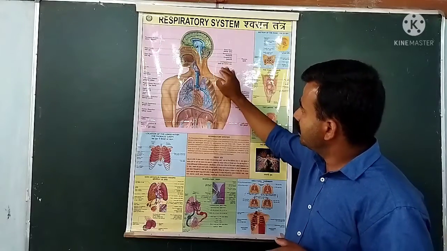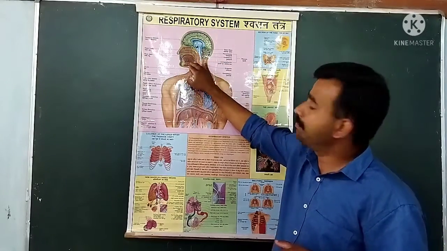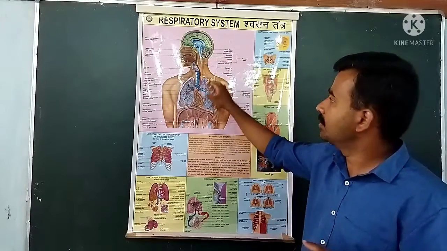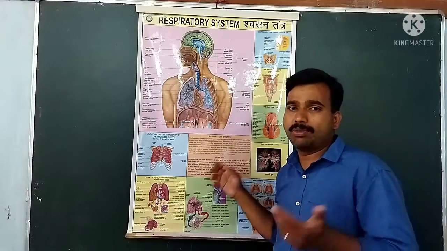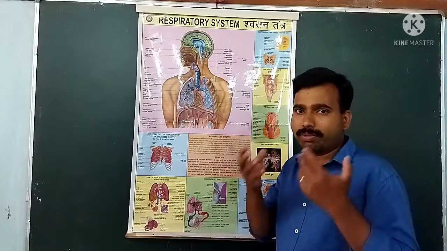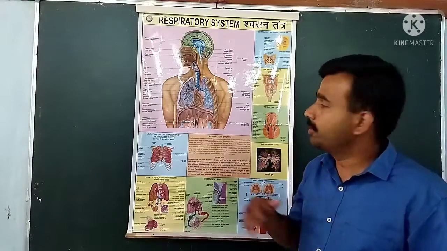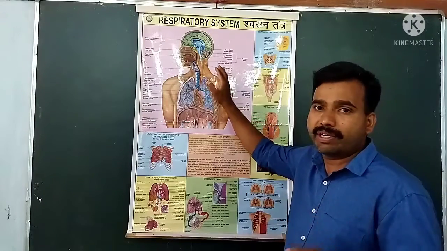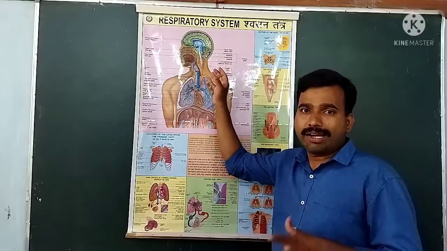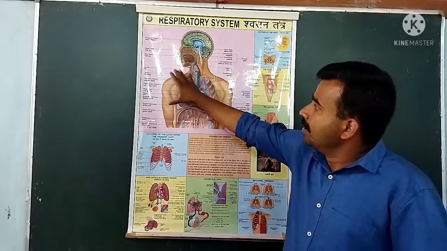That is the function of the epiglottis, which prevents the entry of food particles into the lungs. You may have felt that if even a small amount of saliva or food particles enters our lungs, it becomes very difficult to breathe, and it may even lead to choking and death.